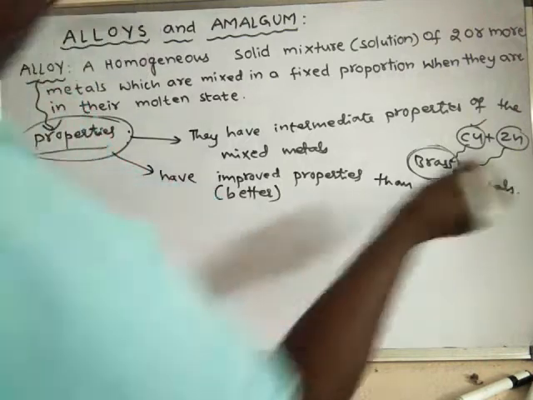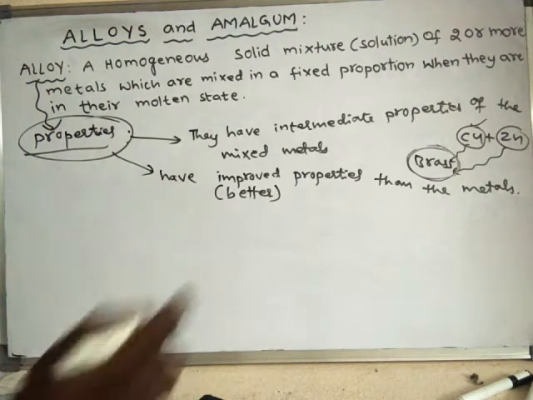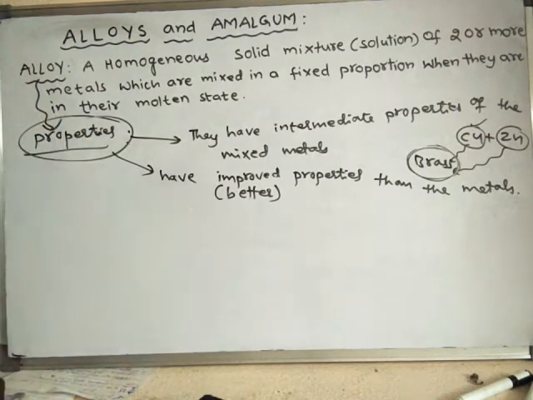Alloys have better properties than the metals. In this way, the properties of alloys can be discussed.